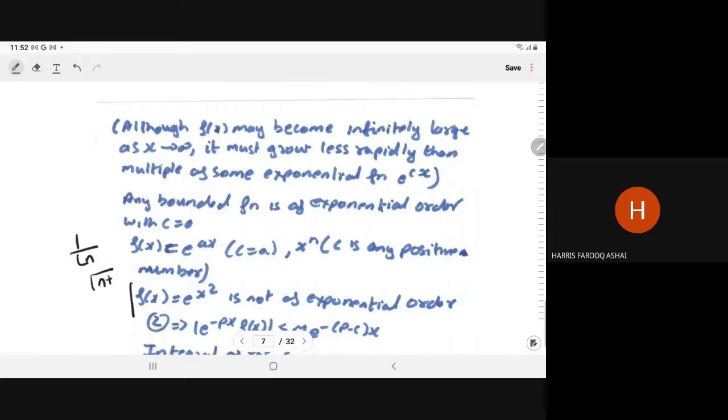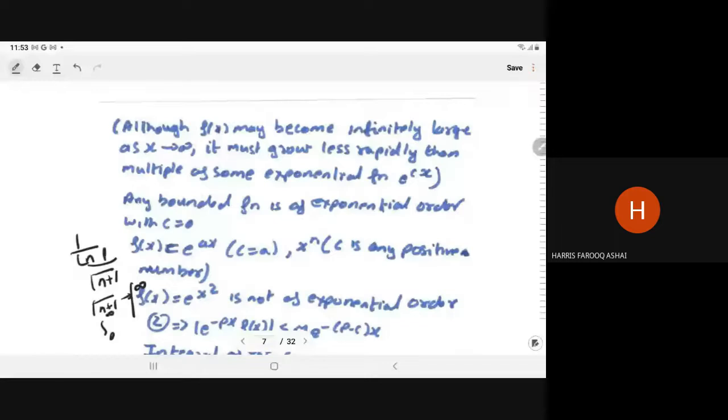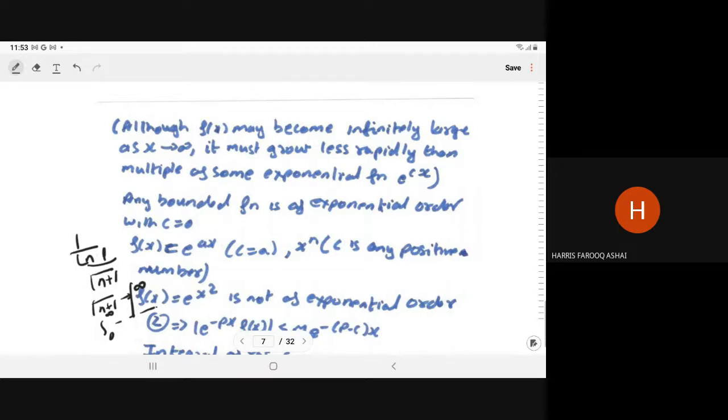That is the gamma function: 1 upon gamma of n plus 1, and gamma of n plus 1 tends to infinity. So 1 upon gamma of n will become 0, then this will be 0. And gamma of n plus 1 is what? It is the integral from 0 to infinity, and we have seen that integration is infinity under both limits.